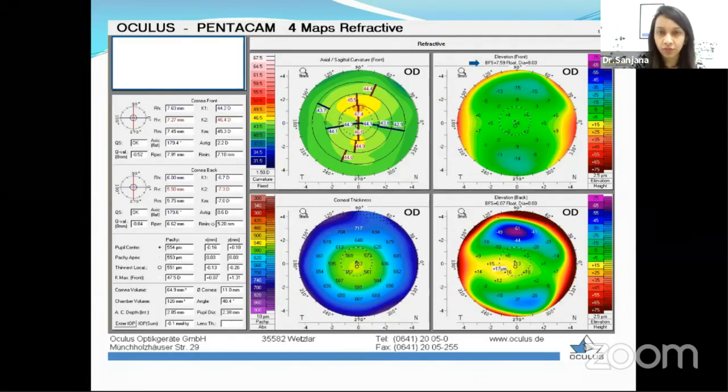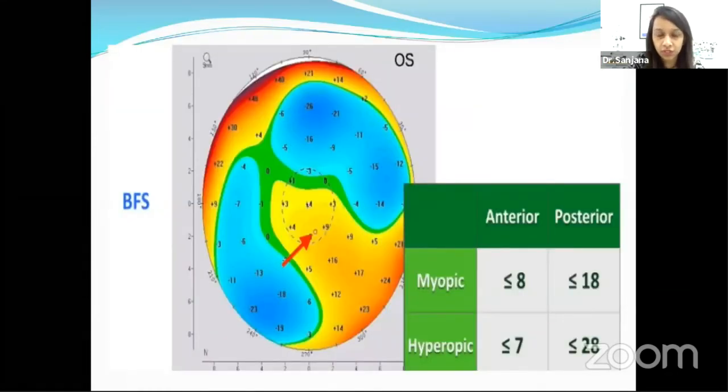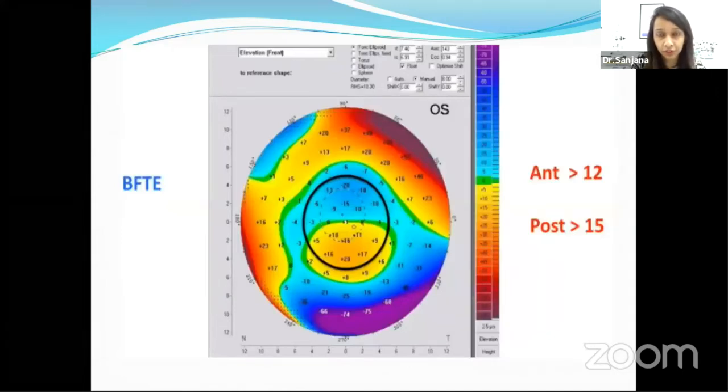And this depends on whether we choose the BFS or the best fit toric ellipsoid mode. If we're choosing the best fit sphere mode, the cutoff values are: for anterior, lesser than or equal to 8, and for posterior, lesser than or equal to 18. If we're interpreting a hyperopic scan, then usually the values for anterior and posterior are 7 and 28 respectively. If we choose the best fit toric ellipsoid, then the cutoff value for anterior is 12, and for posterior more than 15 is considered abnormal.